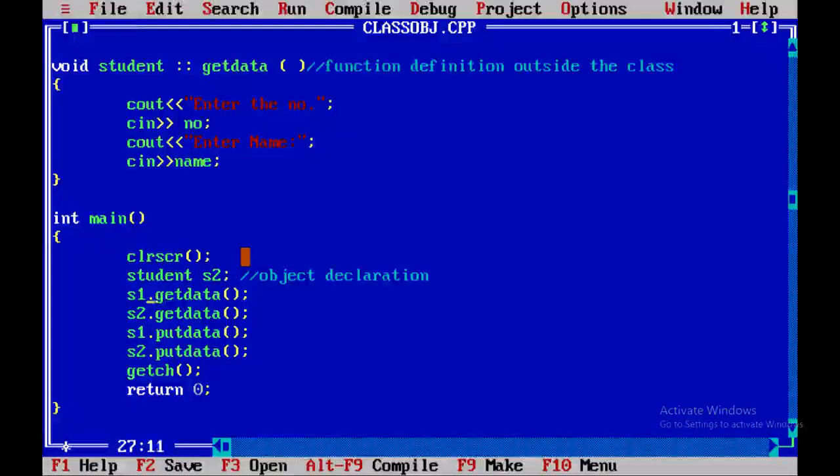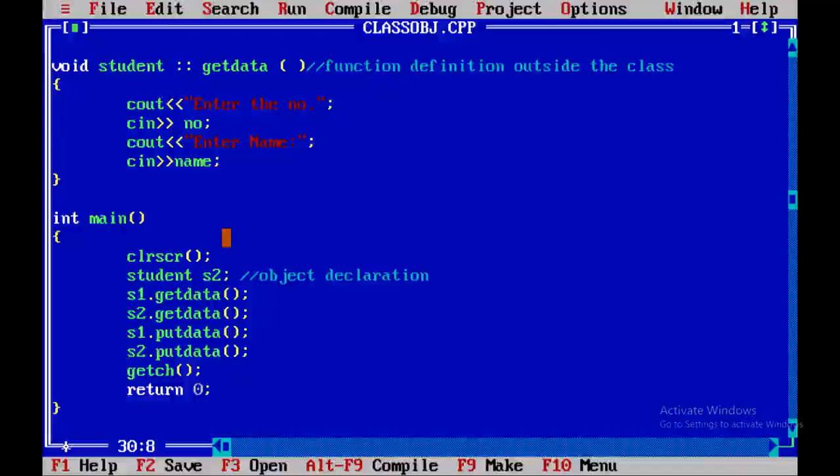Then see, here we are accessing the member functions of class student using objects. S1.getData, S2.getData will call the function getData, and S1.putData and S2.putData will call the function putData.